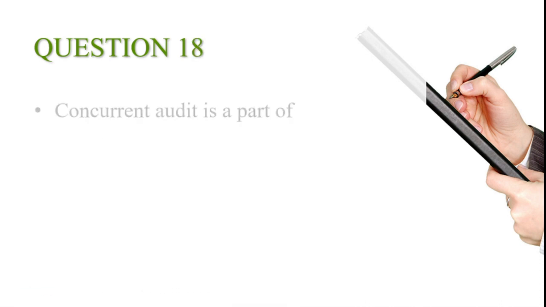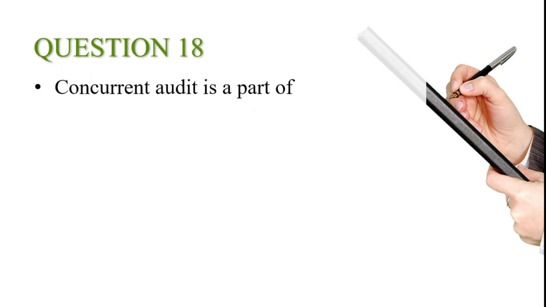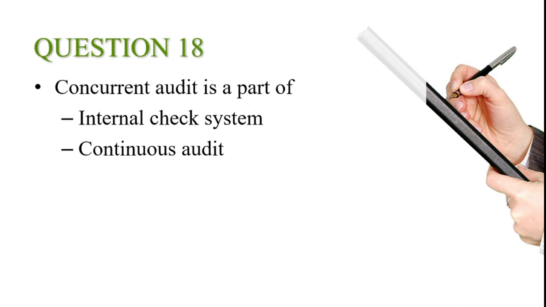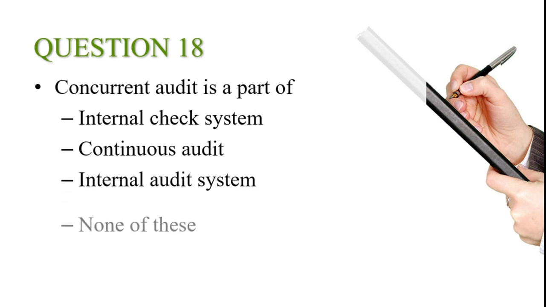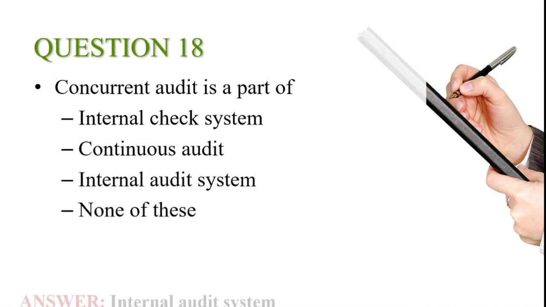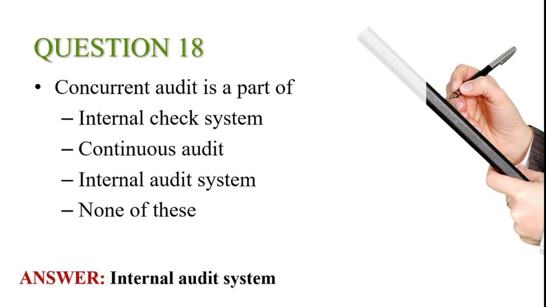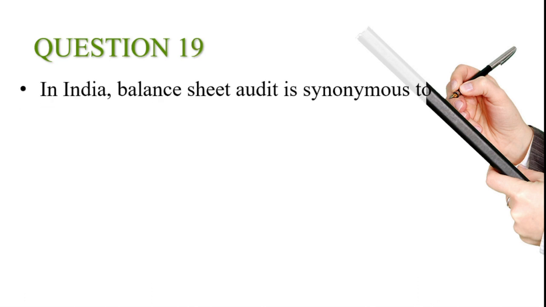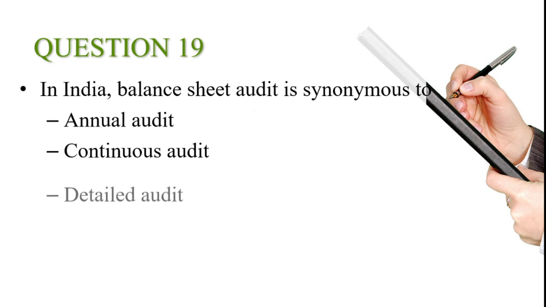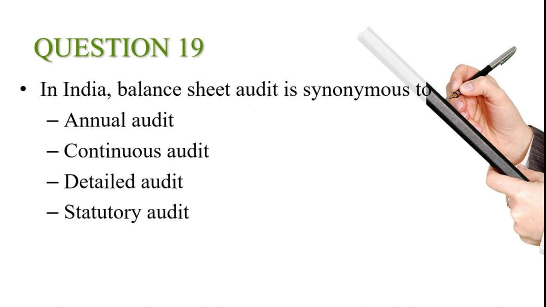18th question. Concurrent audit is a part of options: internal check system, continuous audit, internal audit system, none of these. And the answer is internal audit system. 19th question. In India, balance sheet audit is synonymous to options: annual audit, continuous audit, detailed audit, statutory audit. And the answer is annual audit.